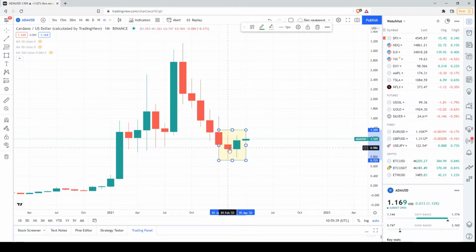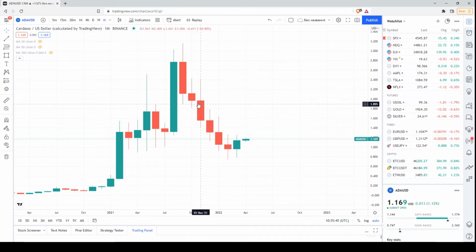And I want to highlight that here we had a candlestick similar to a Doji. So compared to the previous bearish candlesticks, its bearish body is relatively smaller. And once again, here we have a bullish candlestick in March that covers with its body the body of this bearish candlestick, and it has a local high at the level of the previous one and a local low at the level of the previous one. So this was an initial signal pointing to potential consolidation. So the market sentiment is improving, the price chart is improving in the monthly chart.